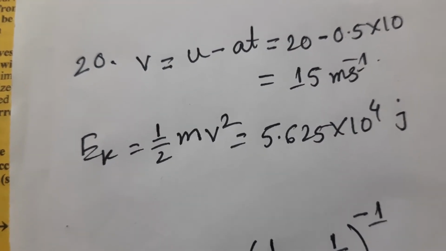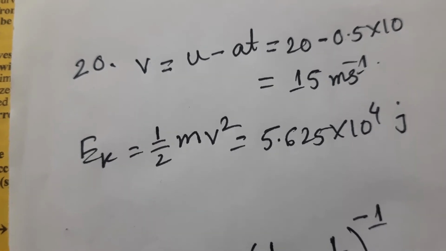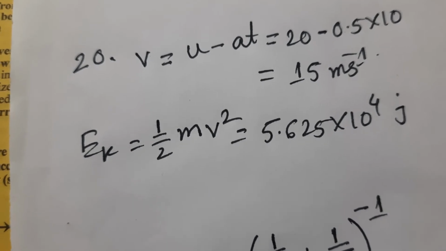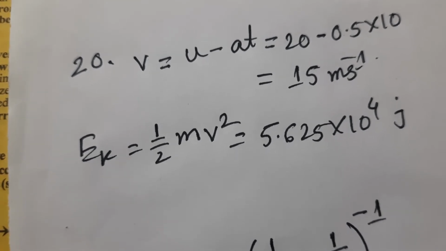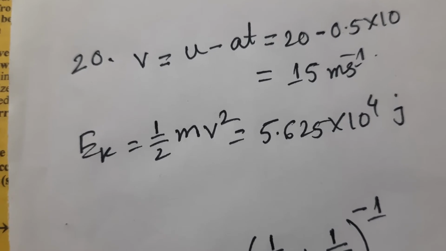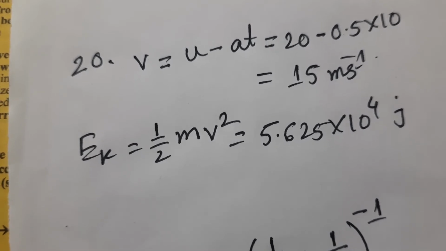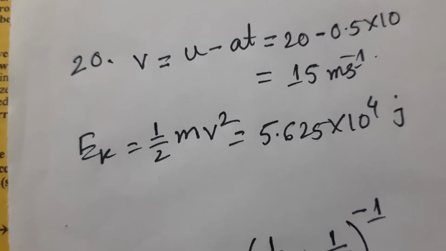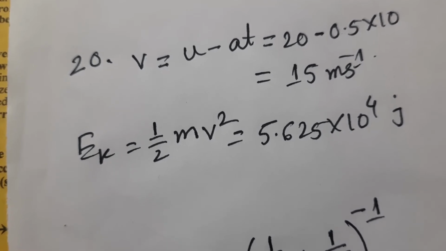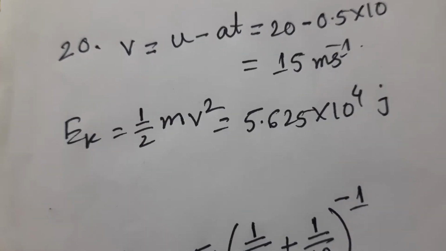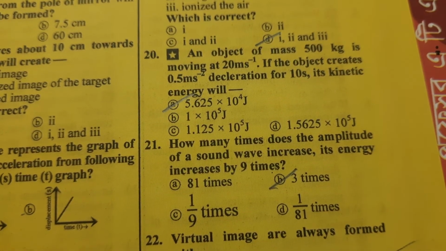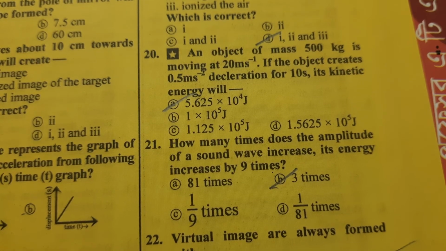Here the formula is v equal to u minus at, and calculating we get 15 meter per second. According to the law of kinetic energy we know that Ek equal to half m v square. So putting the value, we get kinetic energy is 5.625 into 10 to the power 4 joule. So according to this information, the correct answer is option A.